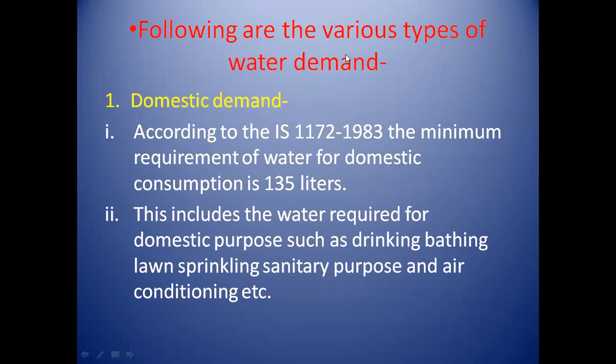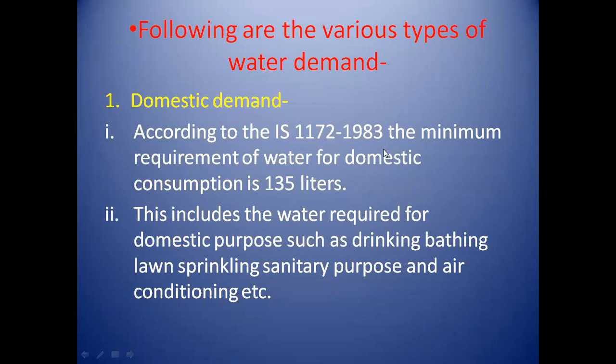According to IS 1172 and 1983, the minimum requirement of water for domestic consumption is 135 liters. We all know the IS codes. There is one IS code which is used for water, IS 1172 of 1983.